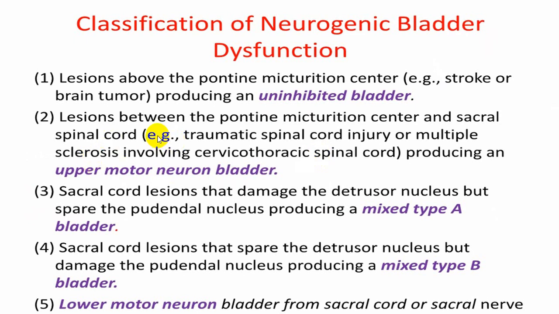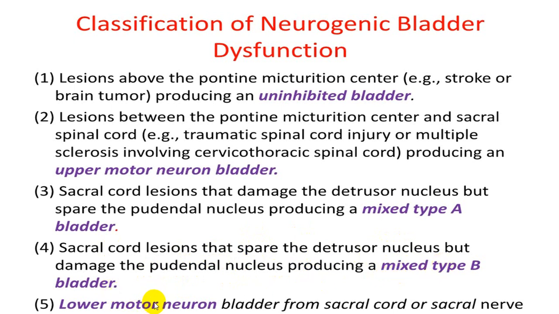If there is a damage between the pontine center and the sacral spinal cord center, it is called upper motor neuron bladder. And if there is a damage of the detrusor nucleus, but the pudendal nucleus is spared, then it is called mixed type A bladder. And the opposite of that, sparing the detrusor nucleus but damage to the pudendal nucleus, will be mixed type B damage.